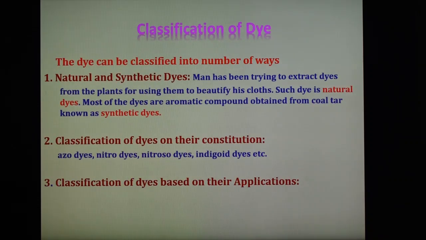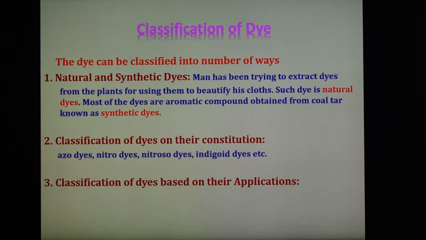Different types of classifications are there, and we can classify the dye in a number of ways. The first classification is natural or synthetic dyes. As we know, in early times man has been trying to extract dyes from plants to beautify his cloth. Such dyes are known as natural dyes. Two examples of such dyes are indigo, which is a blue dye, and alizarin, which is a red dye. So these two dyes were there.